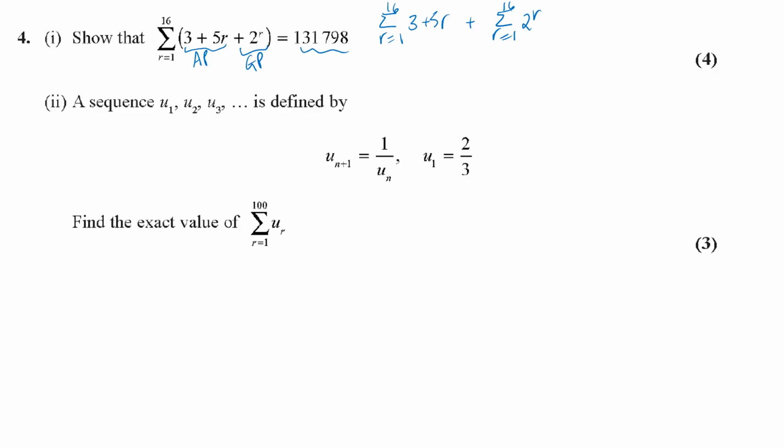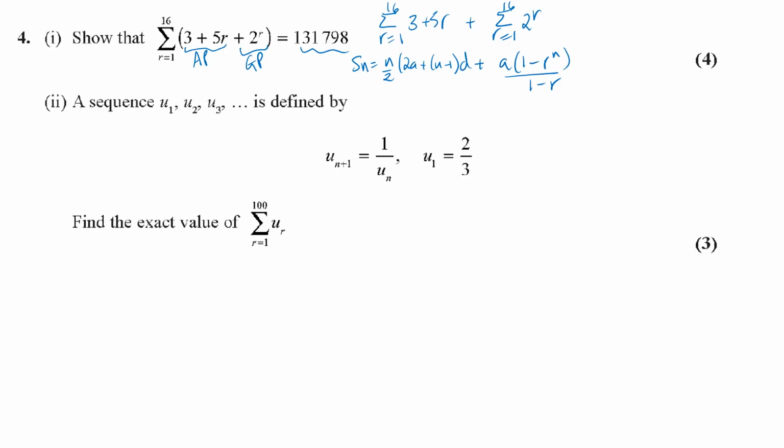So you get on the formula sheet the sum formulae for both of these types of series. So for the arithmetic, then Sn is going to be n over 2 times (2a plus (n minus 1)d), and then the geometric is going to be a into (1 minus r to the n) all over 1 minus r.